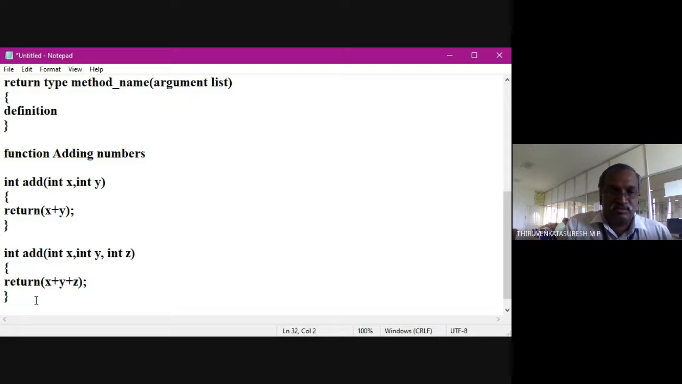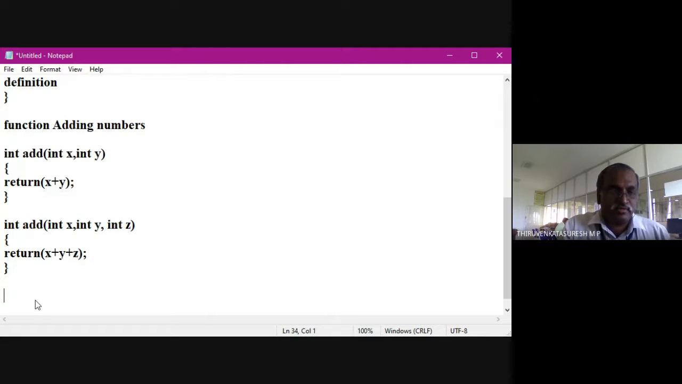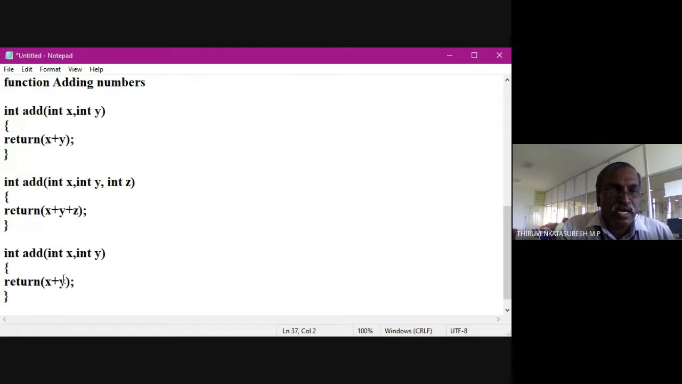The next one is changing the data type. I'm going to copy the same thing. Add, and here I'm going to change to float. Then here also I'm going to change to float. So I am supplying two arguments and returning a float value. Here I took two floating point values. There I took two integer values.